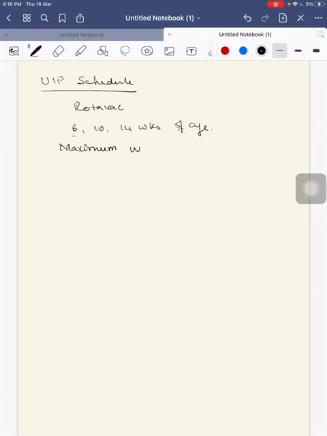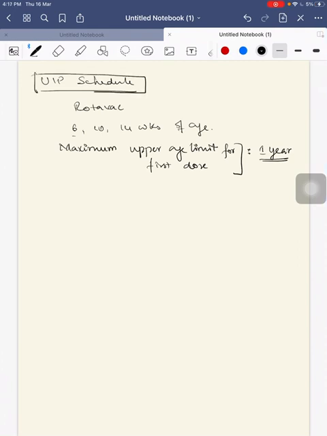The maximum upper age limit for the first dose is 1 year of age. If the child gets the first vaccine at 1 year or 12 months of age, the next 2 doses can be given at 4 weeks interval. This is according to the UIP schedule.